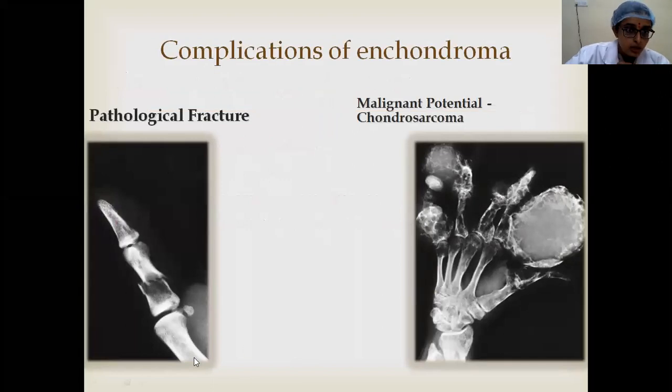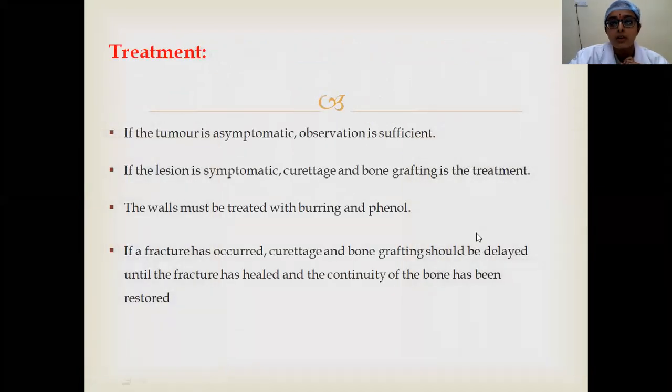So here you can see that there is a pathological fracture, and this is the malignant transformation into chondrosarcoma. See, the cortex has very thinned out, and this is a very expansive tumor also, as can be seen here. Multiple lesions are also seen. So these are the complications of enchondroma.